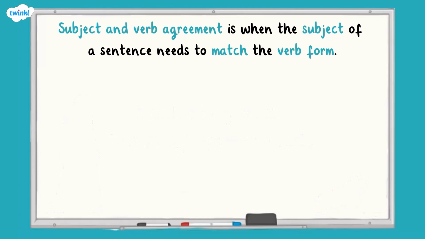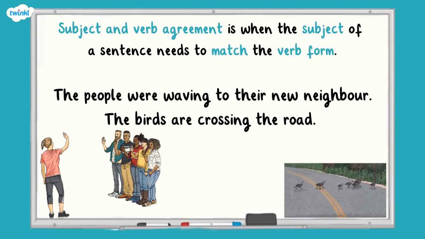A plural subject needs to have a plural form of the verb, such as, the people were waving to their new neighbour. The birds are crossing the road. If you want to find out more about tense consistency or subject and verb agreement, we have videos on the Twinkl website, so make sure to check them out.